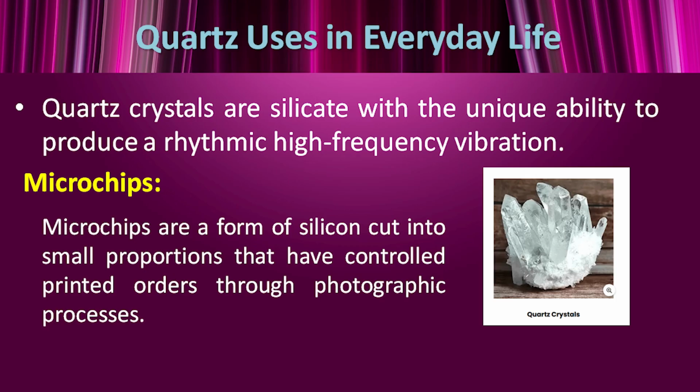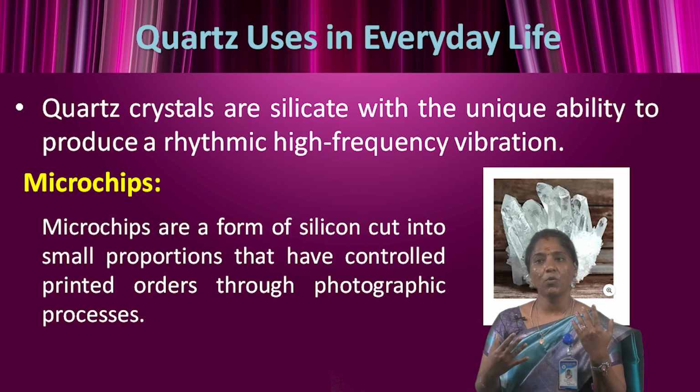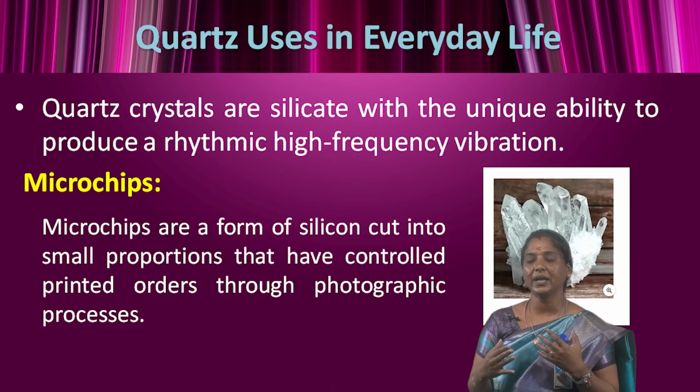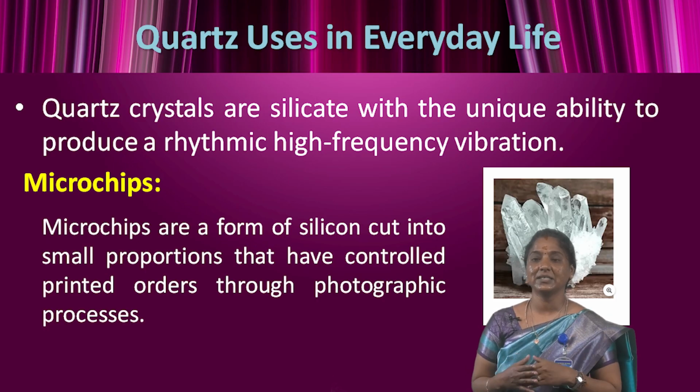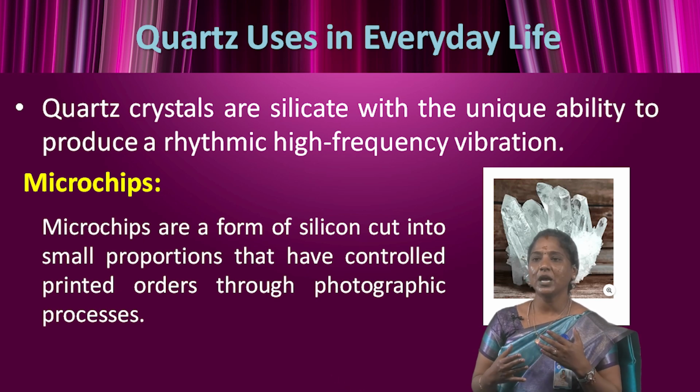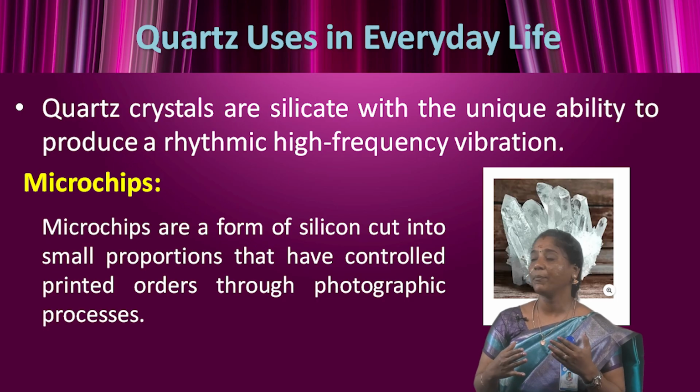Microchips are a form of silicon cut into small pieces that have controlled printed circuits, made through a photographic process. Silicates have unique properties, for example producing thermal insulation, conducting electricity, providing high frequency vibrations, and being able to connect electricity. The most central compound of silicates is silicon, and the crystal is very strong and can be cut into smaller sizes for conducting electricity. These properties make silicon the best material for making microchips, used in computers, mobile phones and gaming devices.